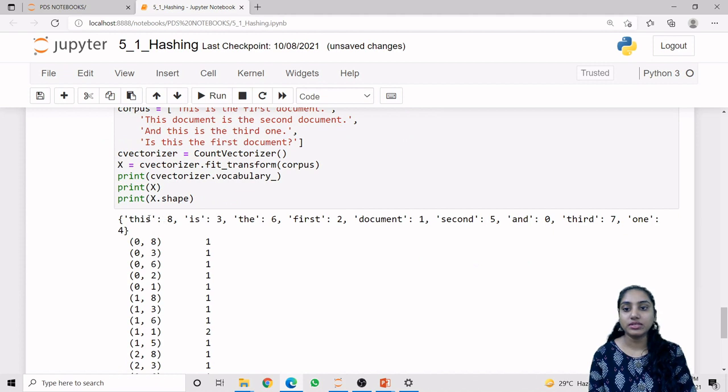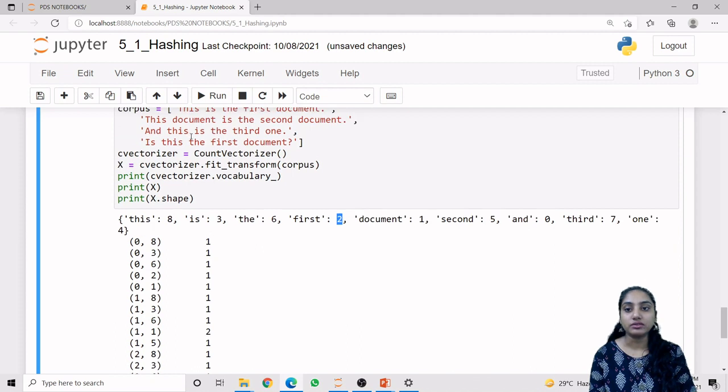Okay, so you can see that here we have the vocabulary, in which all the unique words are given as the keys of a dictionary, and the value is the priority or index value of that particular word. According to alphabetical order, it will start with A, so A to Z. So "and" has the index value 0. Then after this, "document" has the index value 1. Then "first" has the index value 2, and so on.